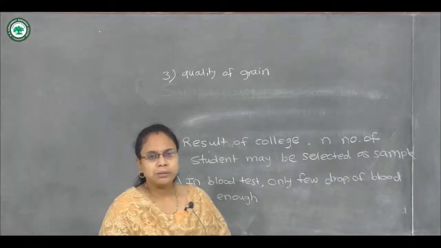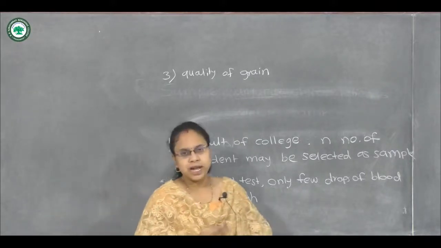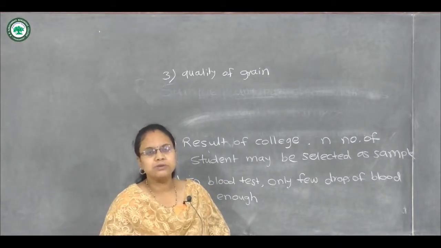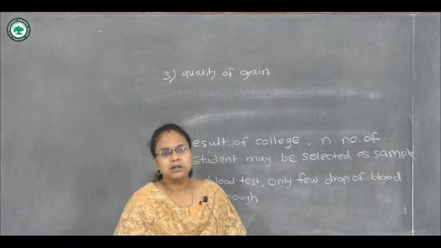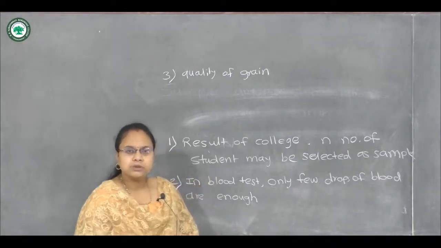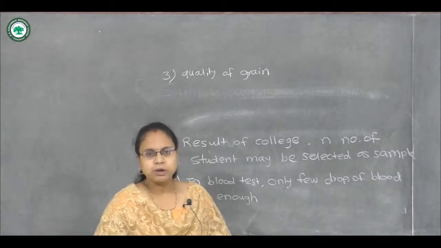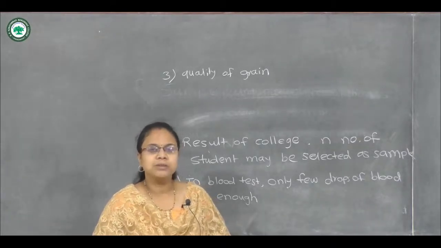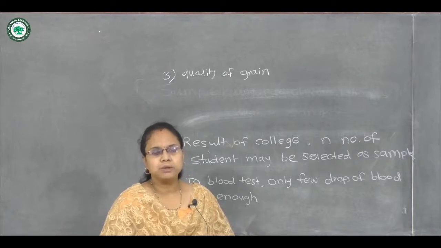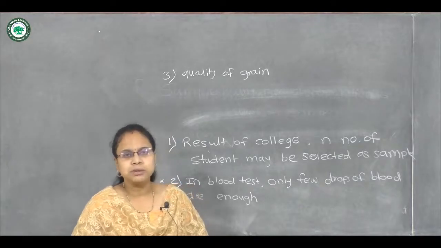For example, the grain may be wheat or rice. So from a lot of that, we can take only a handful of grain and check its quality. The next example is a housewife testing the food, whether it is properly cooked or not, by taking only a few particles from the cooking food, and she makes a decision about the population, that is, whether the food is properly cooked or not. So this is the sample. These are all examples of sample.